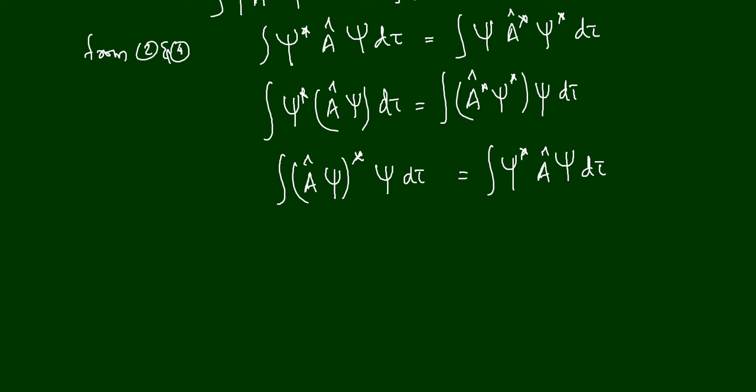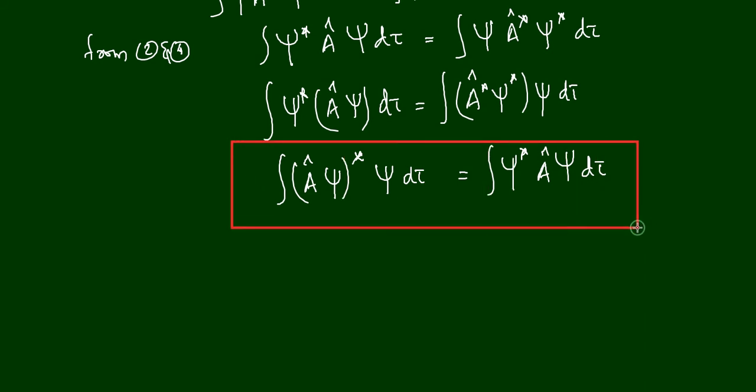Here we have a relation: ∫ (Âψ)* ψ dτ is equal to ∫ ψ* Â ψ dτ. Why did we get this equation? We got this equation because of the assumption that the eigenvalue a is a real value. So from that only we got this equation.